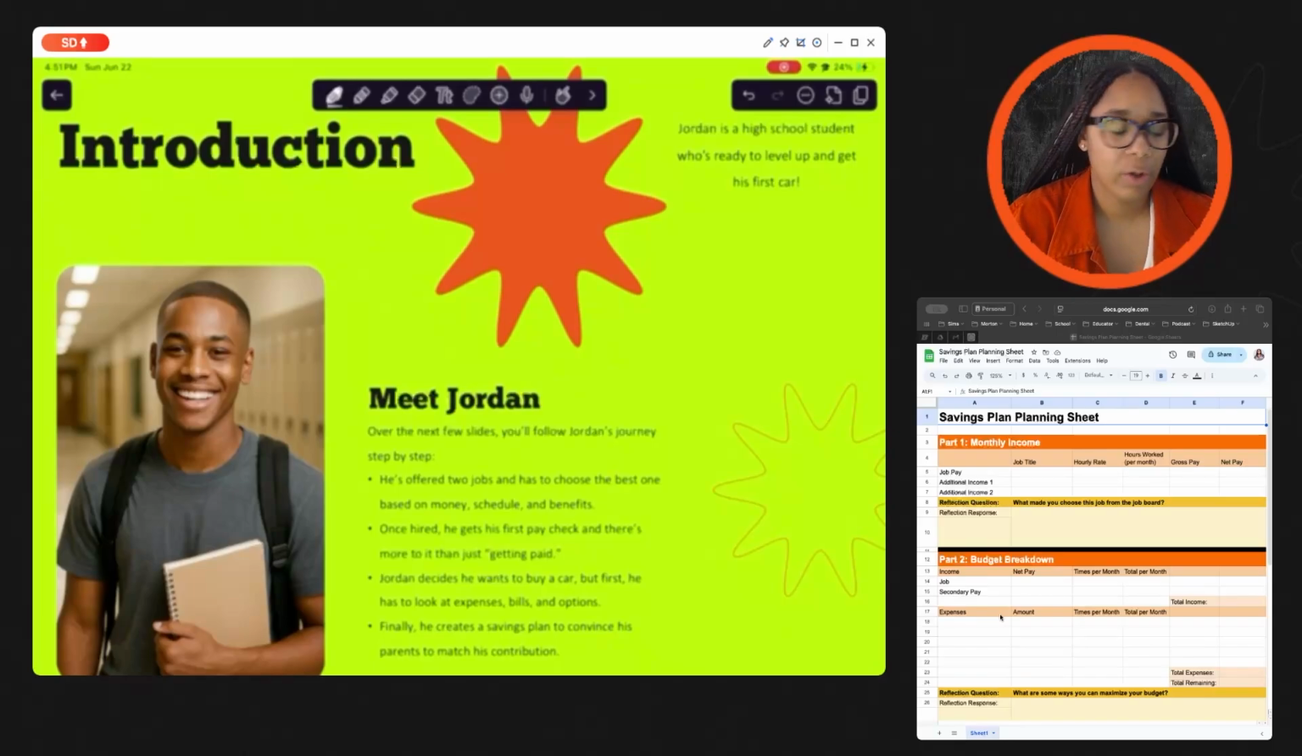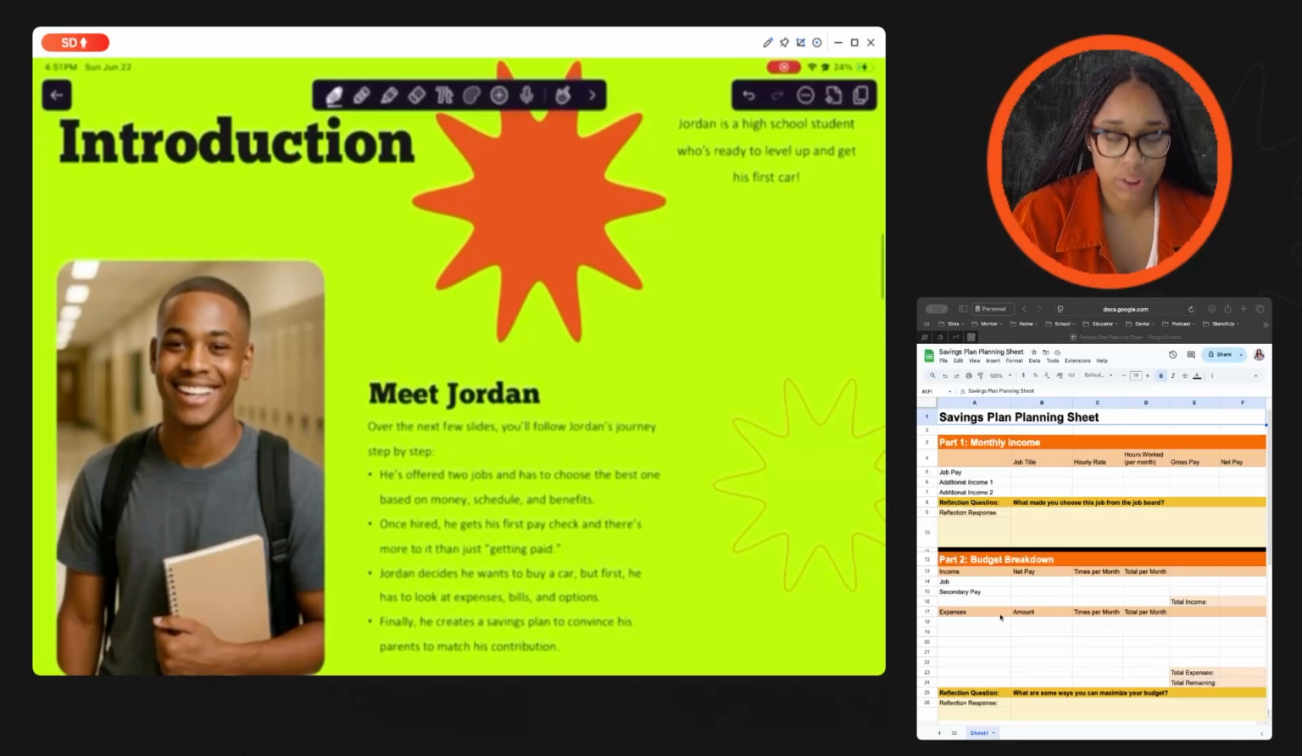Jordan is not real, he is AI generated. But Jordan is a high school student who's ready to level up and get his first car. You guys are in 8th grade. Y'all all want cars. Trust me, we've talked about the fact that all of you guys want cars.